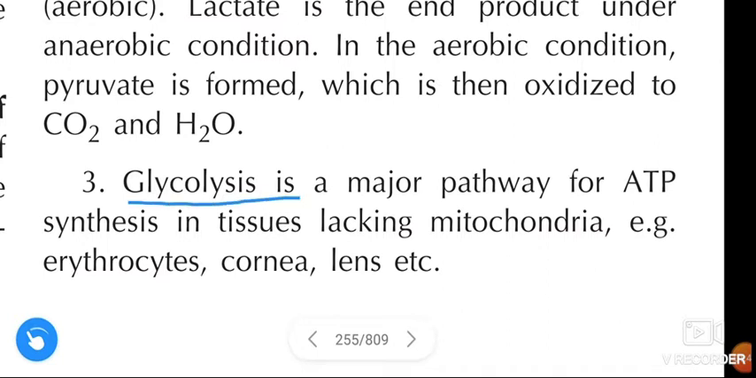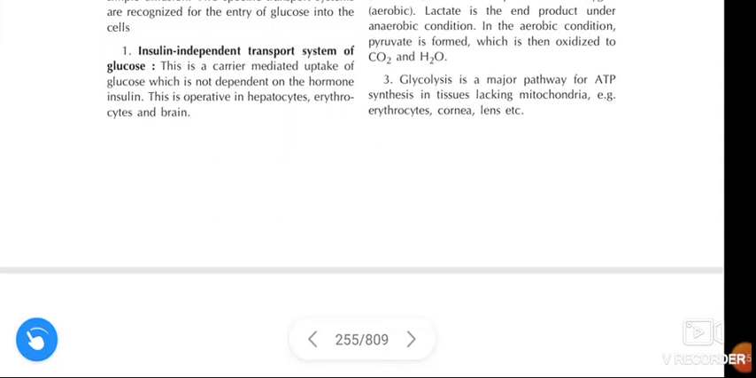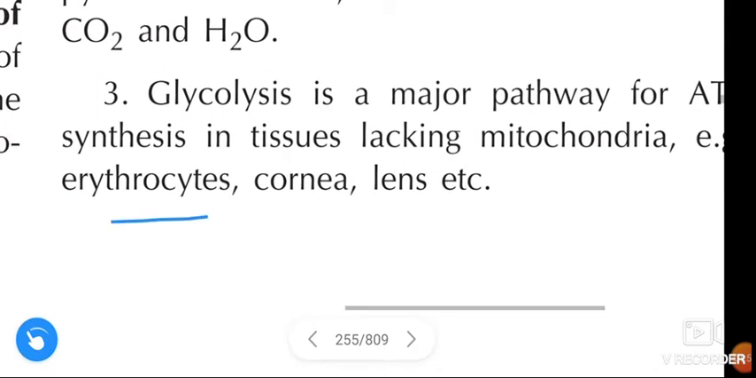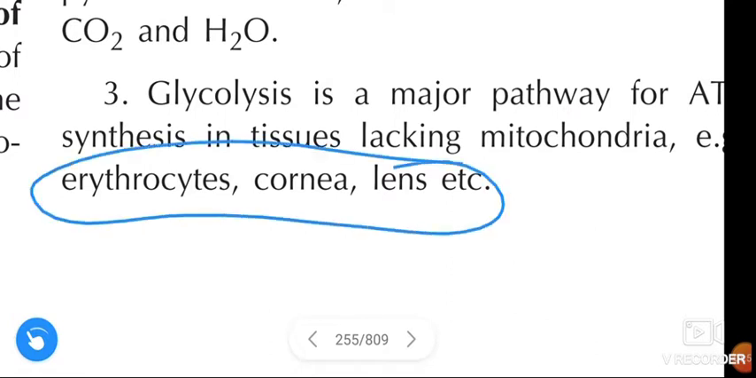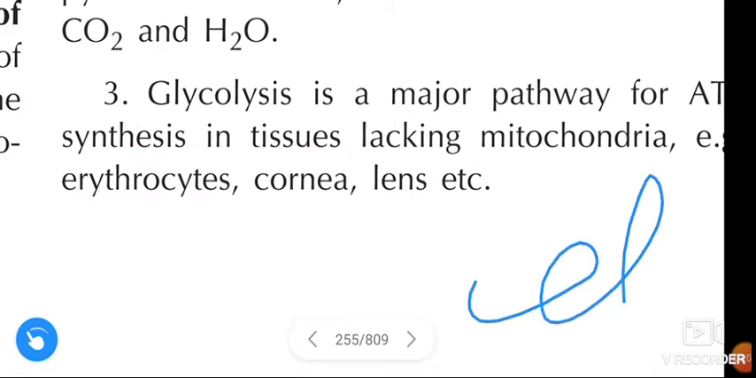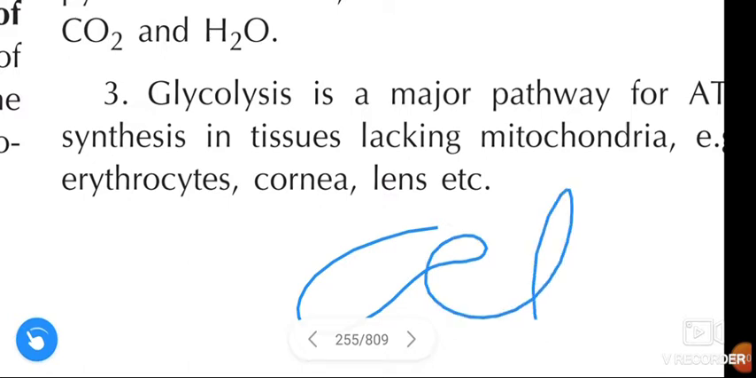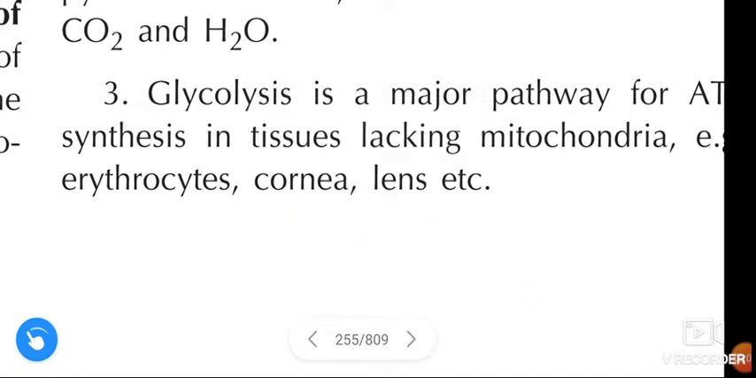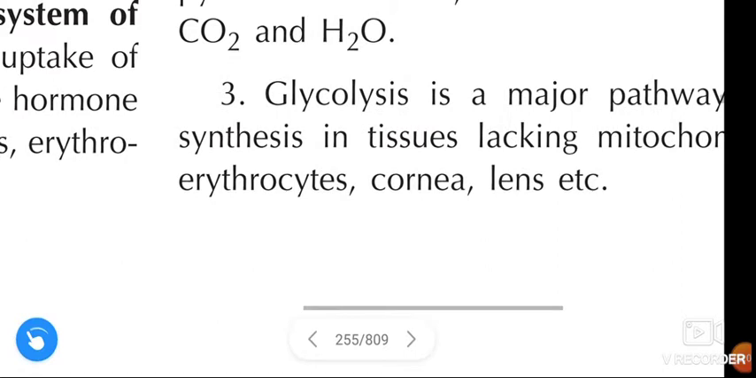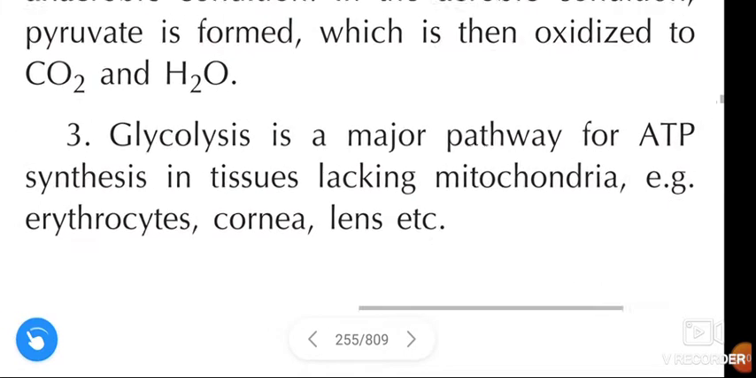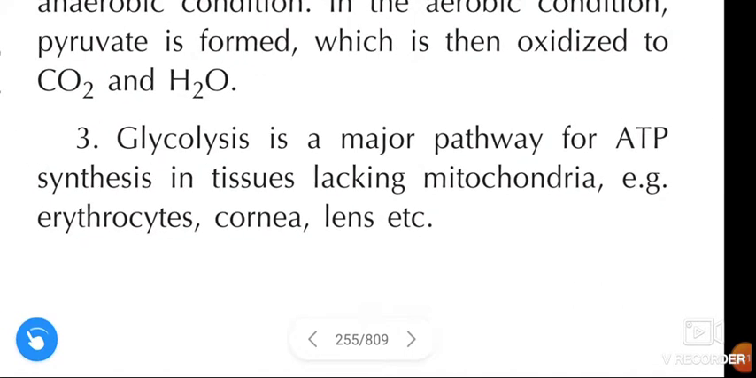Next, glycolysis is a major pathway for ATP synthesis in tissues lacking mitochondria, and the examples of tissues lacking mitochondria are erythrocytes, cornea, and lens. For remembering this, remember CEL. C means cornea, E means erythrocytes, and L means lens.